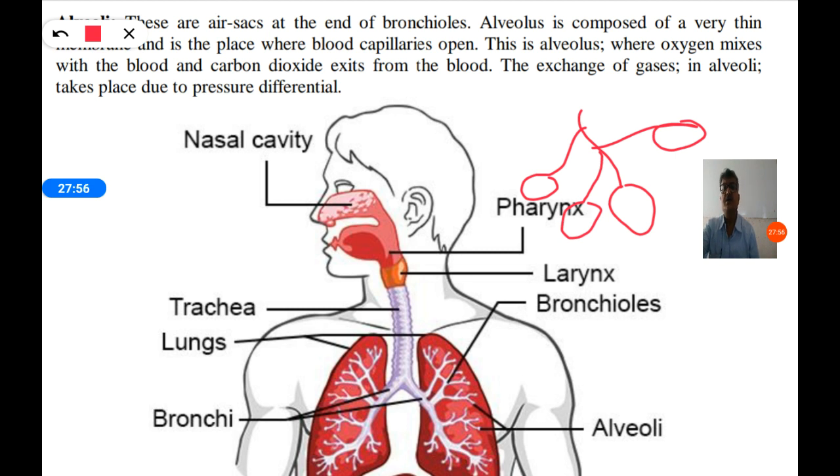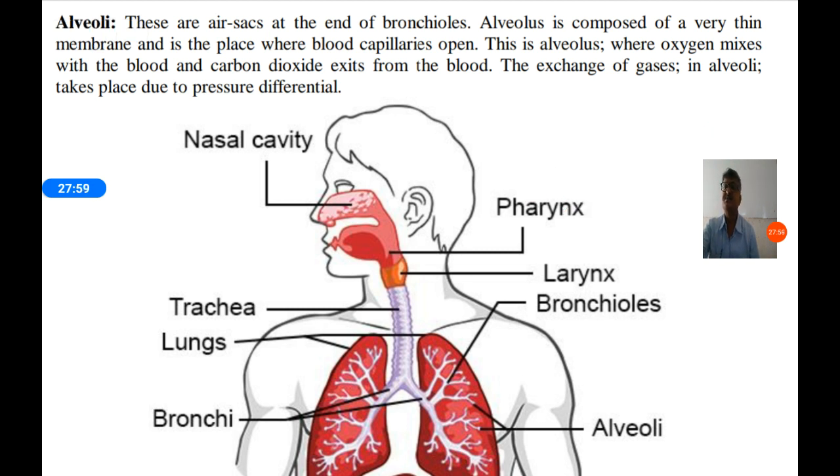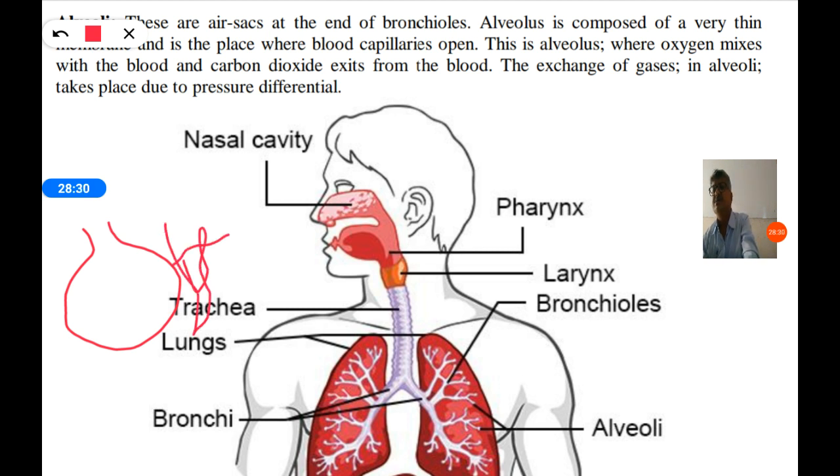Plural is alveoli, singular is alveolus. These are air sacs. Sac means a bag. These are air bags at the end of the bronchioles. An alveolus is composed of a very thin membrane and is the place where blood capillaries open. So it is made up of a very thin membrane where it opens to blood vessels. Blood vessels are surrounded around the alveolus.